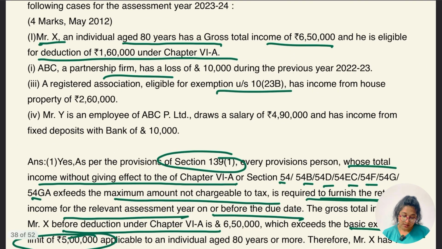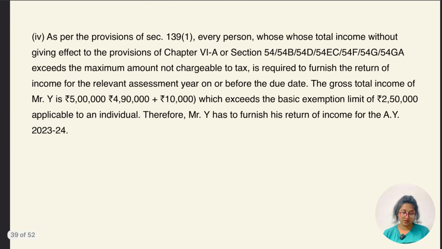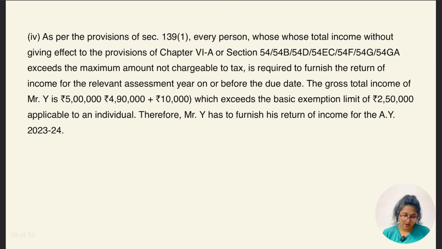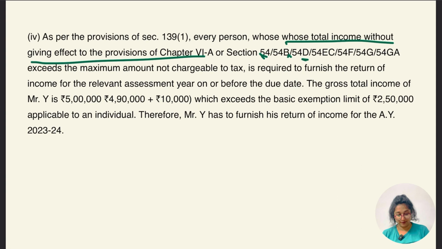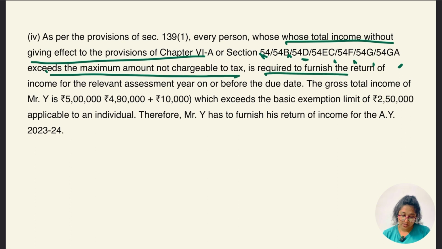Okay, so lastly, Mr. Y is an employee of ABC Private Limited, draws salary of 4,90,000 and has income from a fixed deposit. Definitely, okay, as per the provision of section 139, every person whose total income without giving effect to Chapter VI-A or section 54B, 54D, 54EC, 54F, 54G, 54GA, 54GB exceeds the maximum amount not chargeable to tax is required to furnish a return of income for the relevant assessment year on or before the due date.